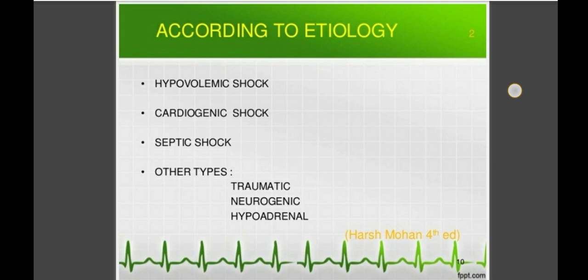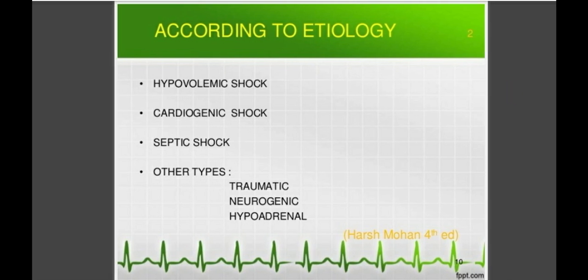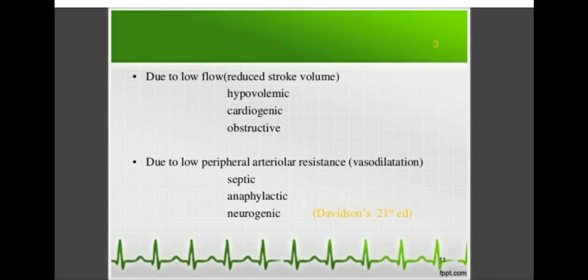So these are the main three types of shock: first, hypovolemic shock; second, cardiogenic shock; and third, septic shock. And some other types: traumatic, that is due to trauma; neurogenic, that is due to spinal cord injury; then hypoadrenal shock. Low flow or reduced stroke volume is seen in hypovolemic shock, cardiogenic shock, and obstructive shock. And reduced peripheral arterial resistance, that is due to vasodilatation, leads to septic shock, anaphylactic shock, and neurogenic shock.